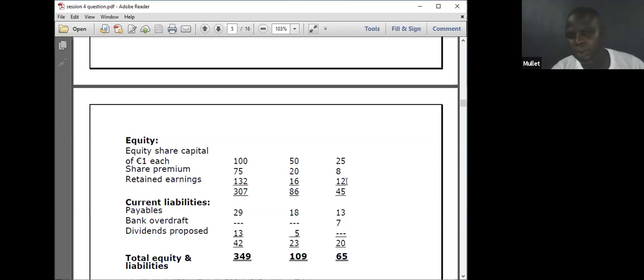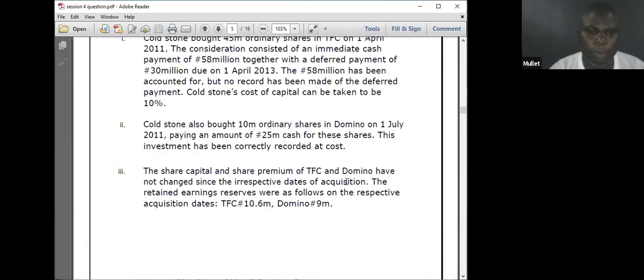Nothing more. Or they give you the profit for the year. If the question says Domino made profit for the year, 3 million. It's only 2 ways. When they give you retained earnings, go and compare it with the one in the statement of financial position. Second one, they give you profit for the year, direct, of the associate, where you multiply the percentage on it. That's the only 2 ways you can share profit or loss. Or they tell you, you make a loss of 3 million, direct, nothing more. Let me share the solution on additional information 3.